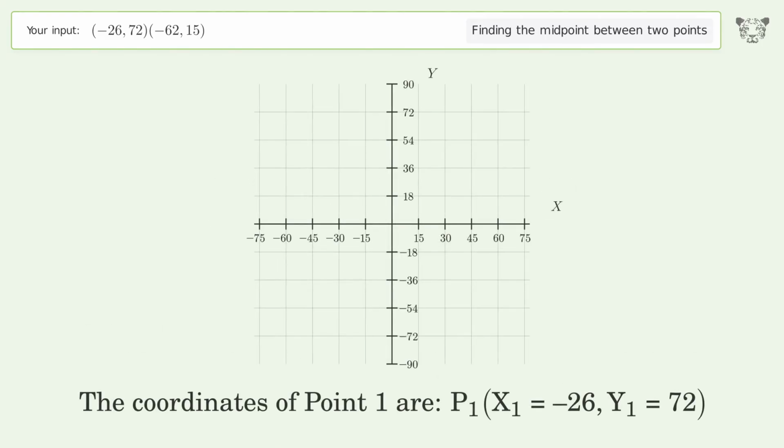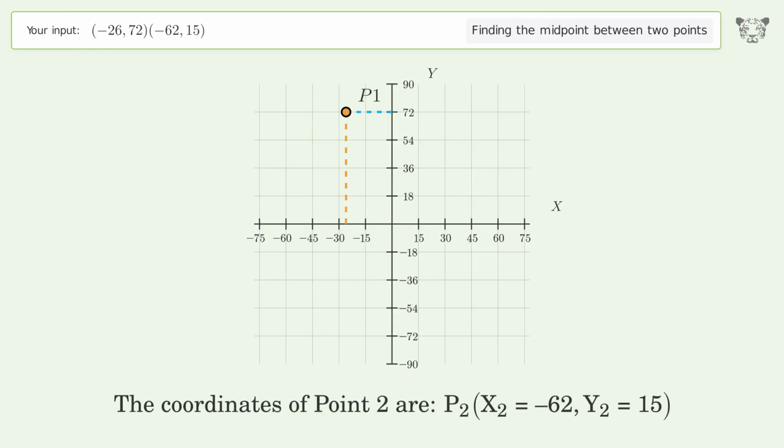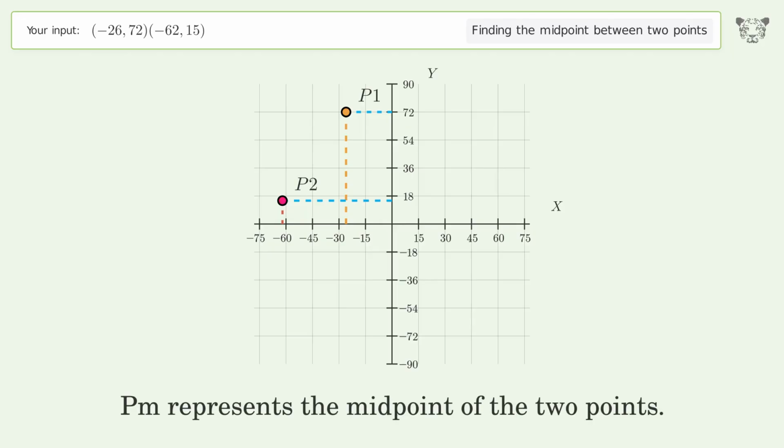The coordinates of point 1 are x1 equals negative 26, y1 equals 72. The coordinates of point 2 are x2 equals negative 62, y2 equals 15. PM represents the midpoint of the 2 points.